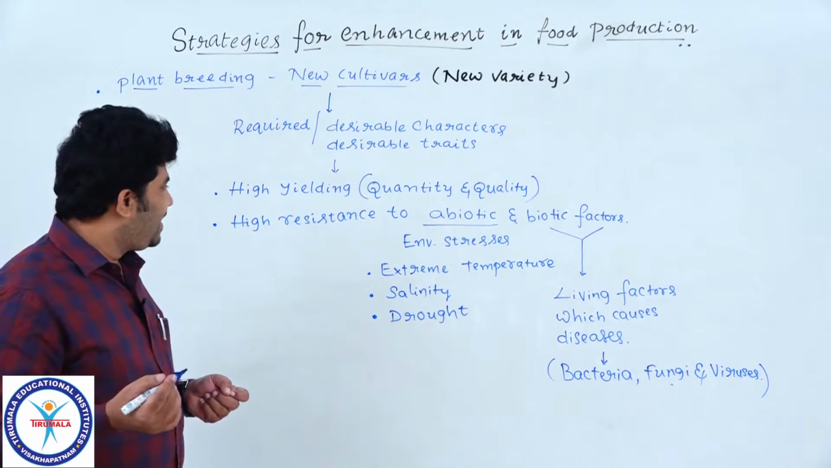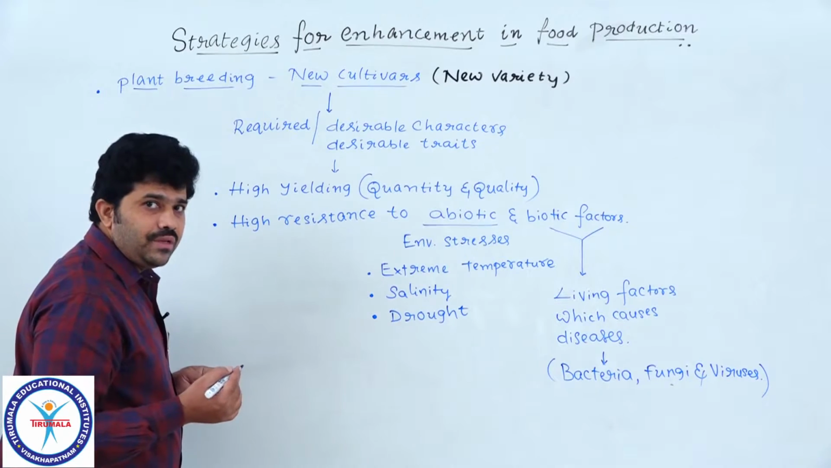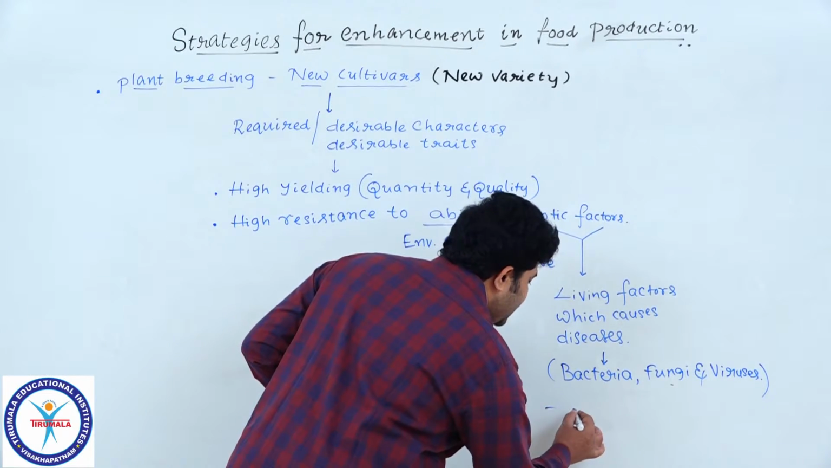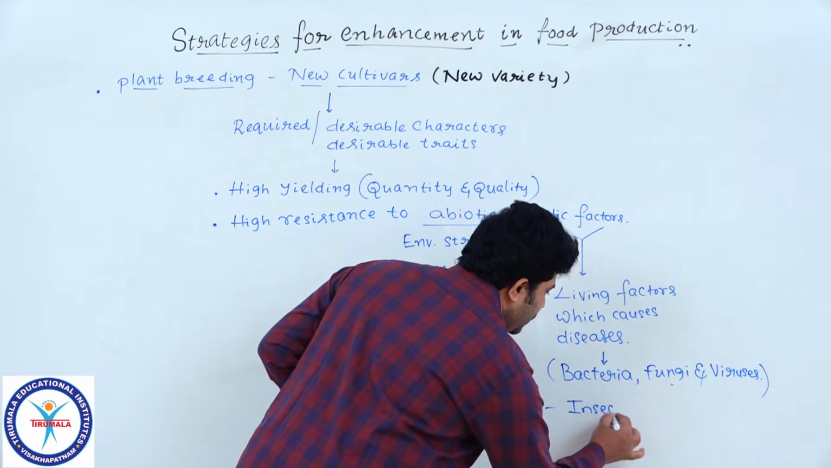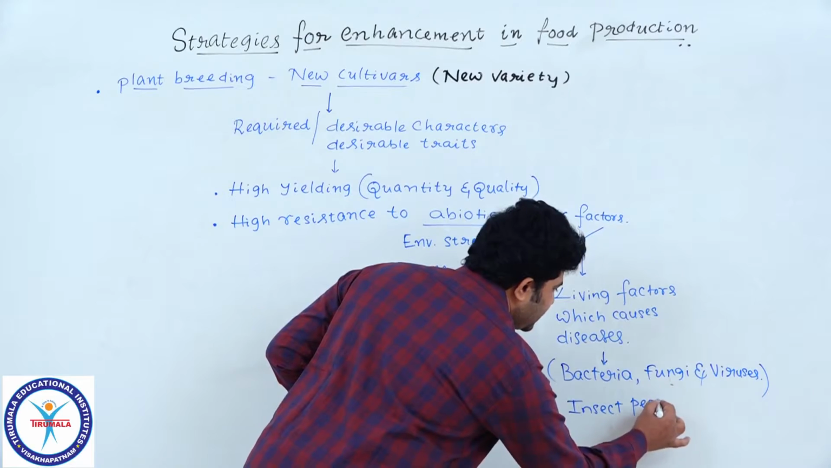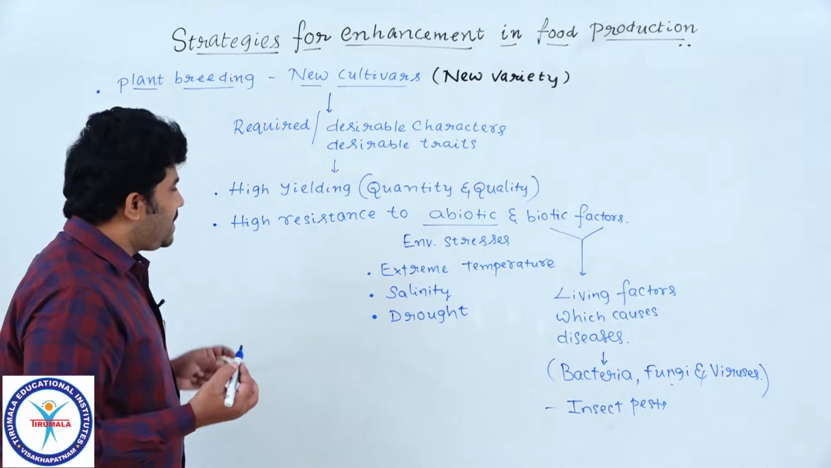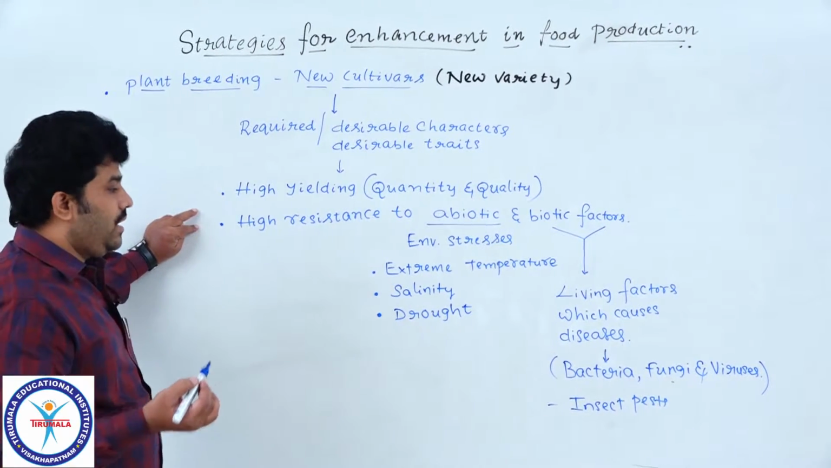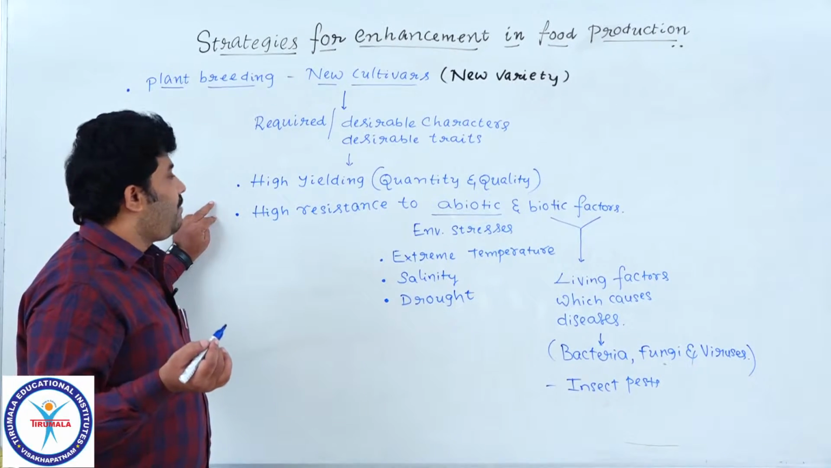Now, got the point? So two desirable characters we discussed here, and not only these, here it also shows resistance towards the insect pests. What are they? Insect pests. Understood? Right? The basic characters we are generally observing, like these two.